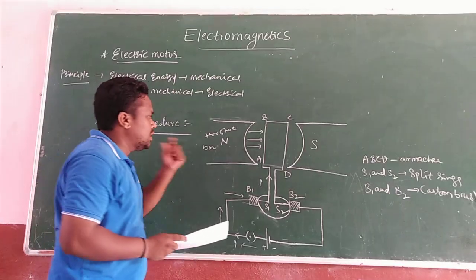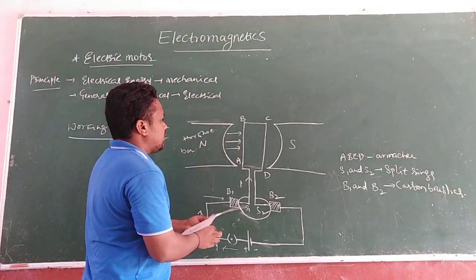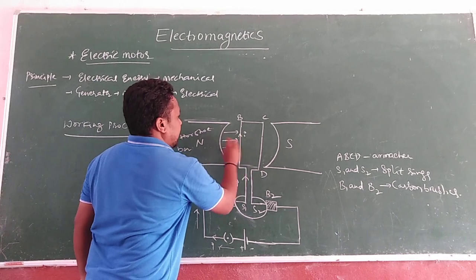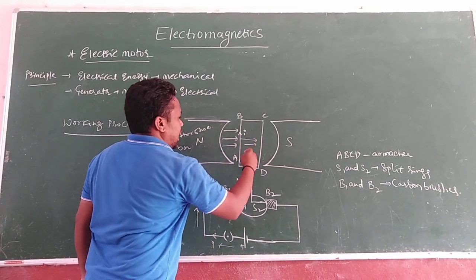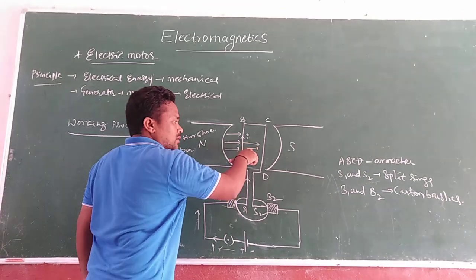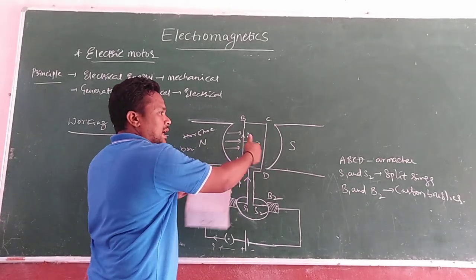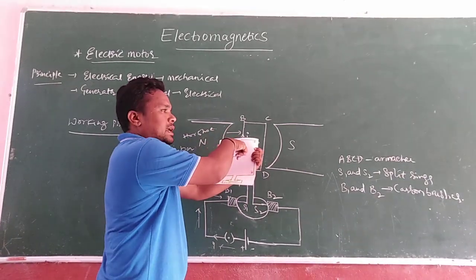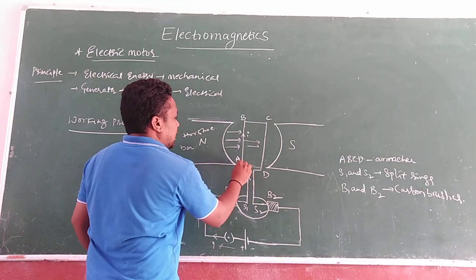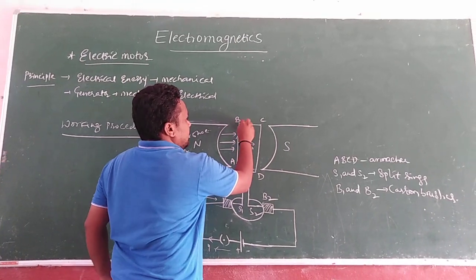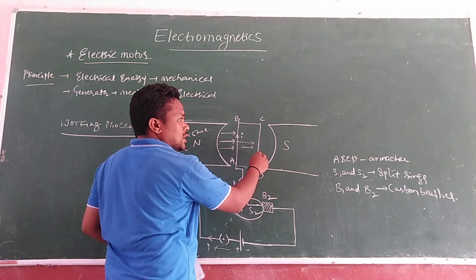Based on this, you need to remember only one thing. Electric current flows in this direction and magnetic field in this direction, and the force first pulls inside, again it comes back, again inside like that. Again the current flows A to B, then B to C, again C to D. What happens at C to D?